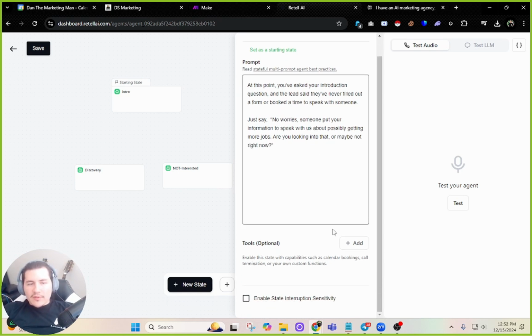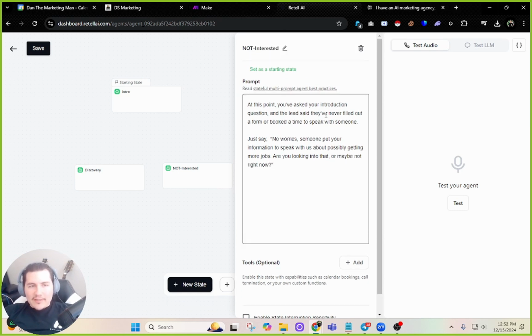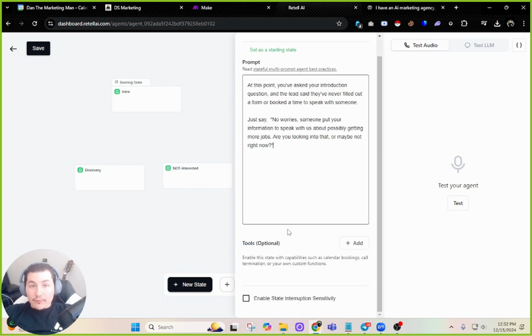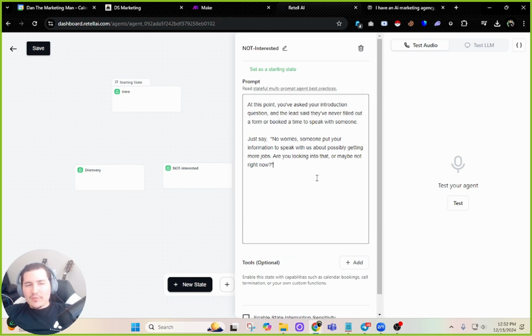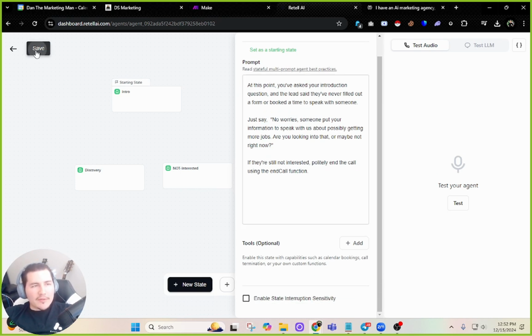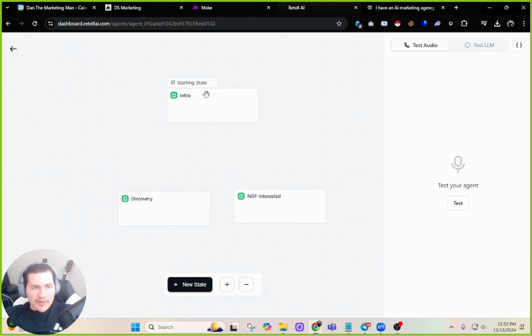So this is only going to happen if someone is not interested, right? So we have to be able to have that direction. And I want to put those directions in there now and show you how it works. At this point, and then if they're still not interested, politely end the call using the end call function. And I'll see if it actually does. I'm not sure if it will. But we'll save that.